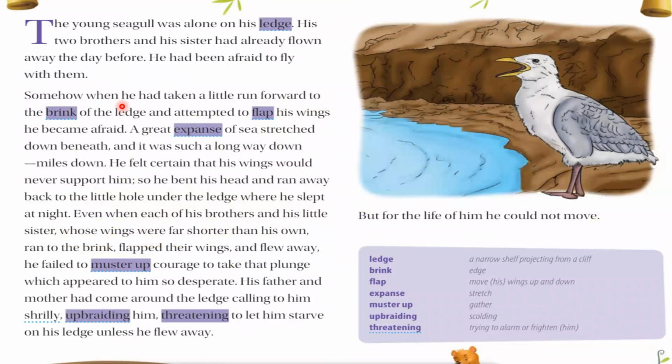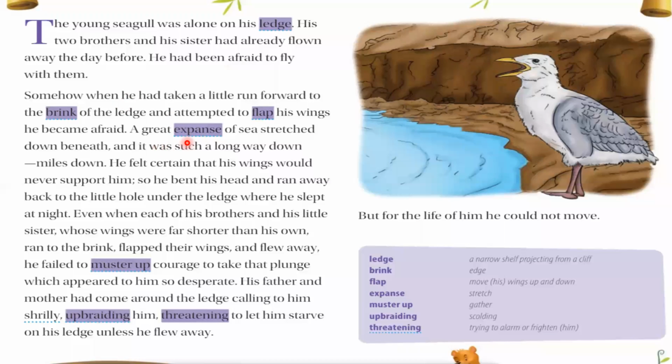Somehow, when he had taken a little run forward to the brink of the ledge and attempted to flap his wings, he became afraid. Anyhow, when that young seagull wanted to fly, he ran forward, just for flying, to the brink of the ledge, meaning the end of the ledge, and then as he started opening his wings, he became afraid, meaning he did not fly.